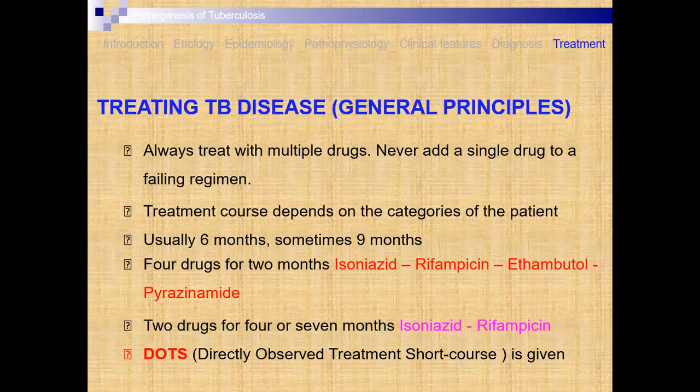In this case, isoniazid may be continued for a maximum of up to 9 months also. Nowadays the treatment is very costly, so the government gives treatment known as DOT therapy, directly observed treatment, a short course. Most of the time advertisements are also published by the government, endorsing not to shy away from taking this treatment.